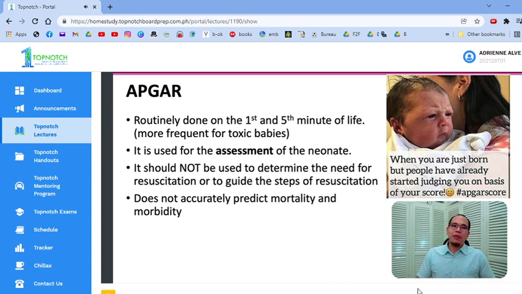Please remember that the APGAR score is not there to dictate your steps of resuscitation. It will not tell you if you should resuscitate or not, because that will depend on the overall condition of the baby. It is just there for quick assessment. Your APGAR score will not dictate mortality or morbidity, or the probability of neurologic sequelae. Meaning, hindi lahat ng pangit yung APGAR magiging morbidity or mortality. At hindi lahat ng nagkaroon ng complications, for example asphyxia, pangit yung APGAR nila at birth. So, hindi siya related. Please remember that.